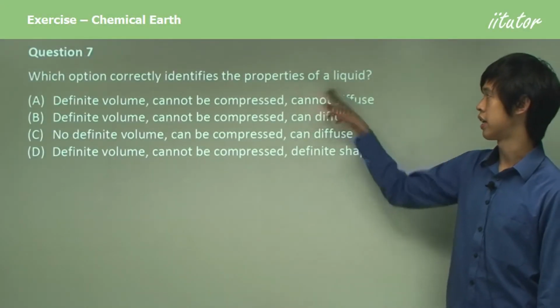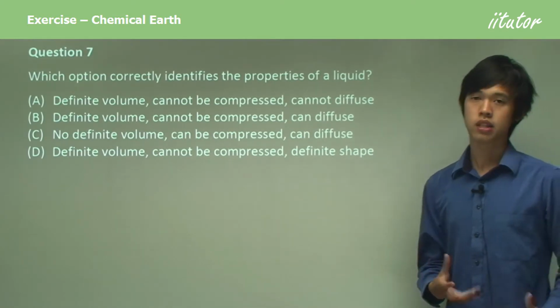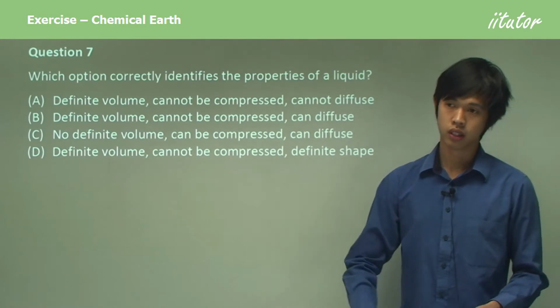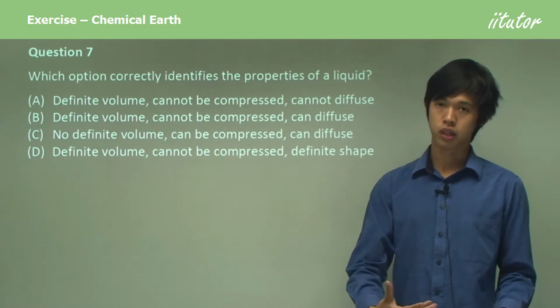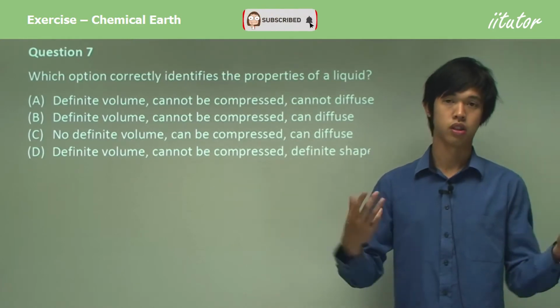Which option correctly identifies the properties of a liquid? Okay, so a liquid has a definite volume. I mean, if you pour out 100 mL of water, it's not going to suddenly change to 200 mL of water in the new container.